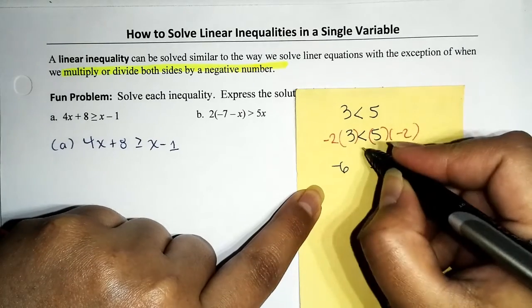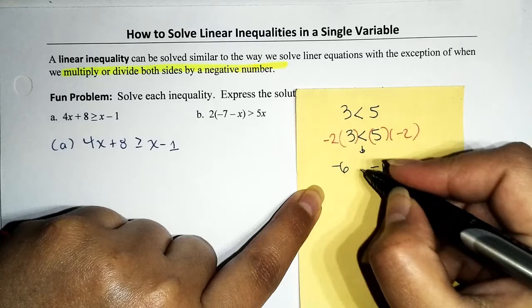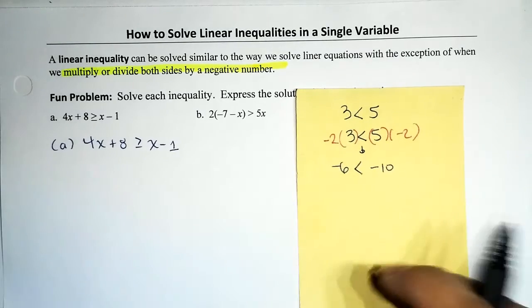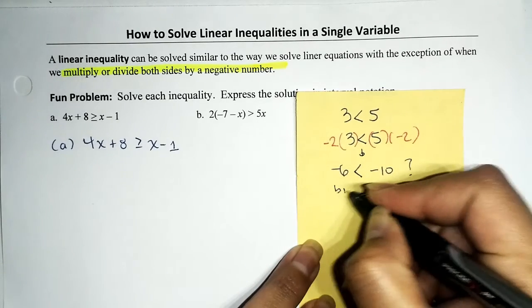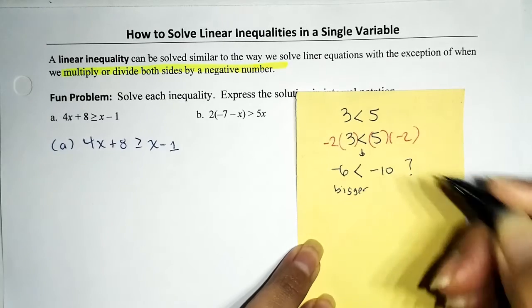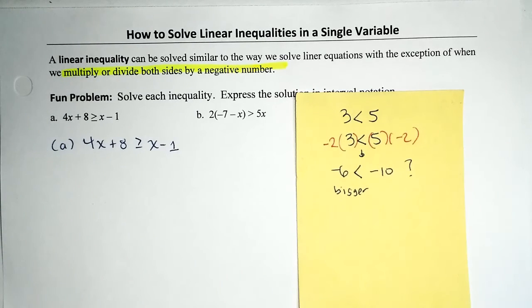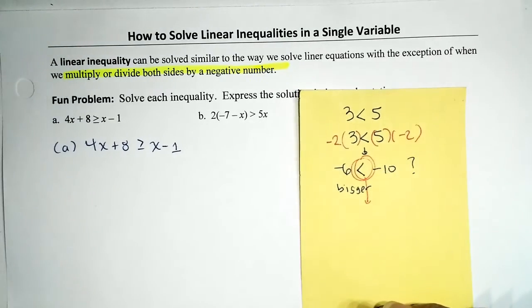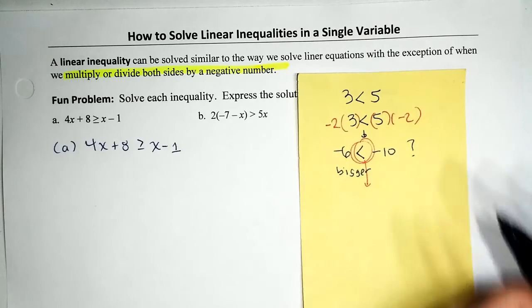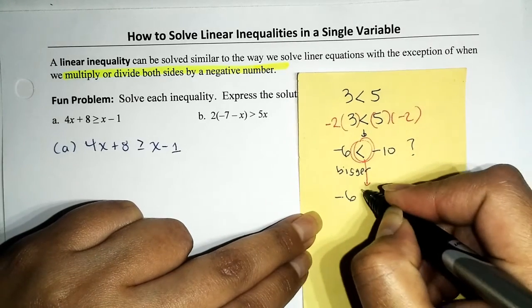Being the good students that we are, we bring down the inequality symbol. So our statement reads -6 is less than -10, but I'm having a moment because last time I checked, -6 is not less than -10. It's actually larger. So in order to make this statement true, there's no way around it. We have to reverse the direction of the inequality symbol. And this time around, it's not because the book said so, it's just because the math needs to say so.